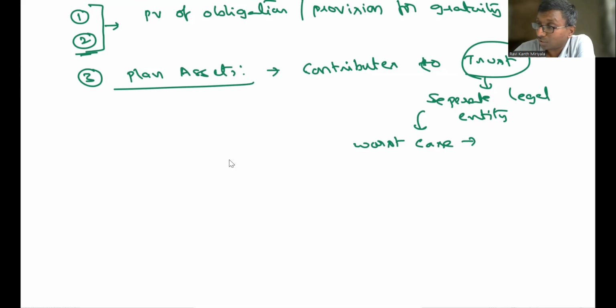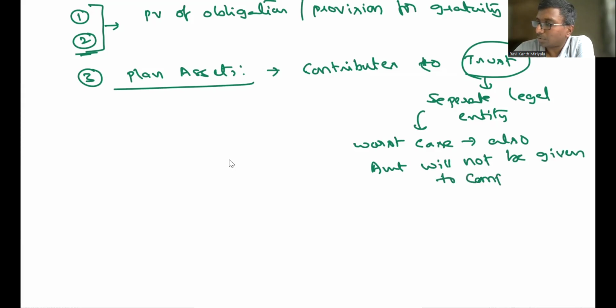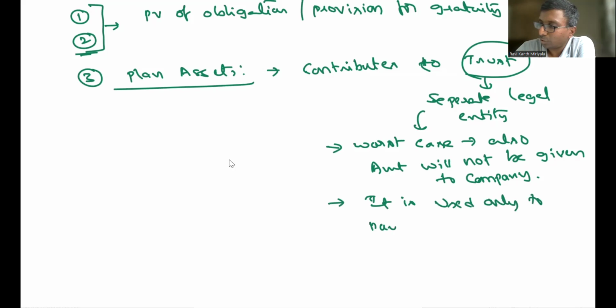In the worst case also, the amount will not be given to the company. Whatever we have contributed will be utilized only to pay the gratuity amount of the employees. It is used only to pay gratuity.